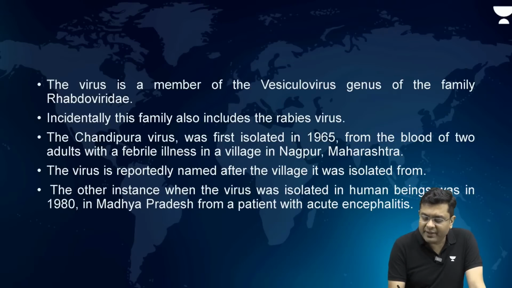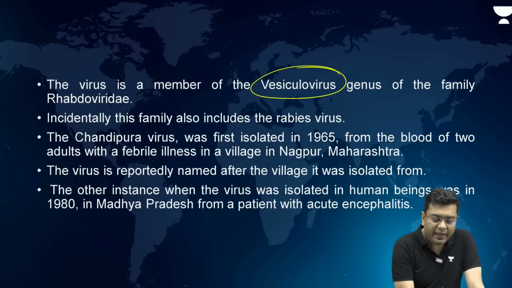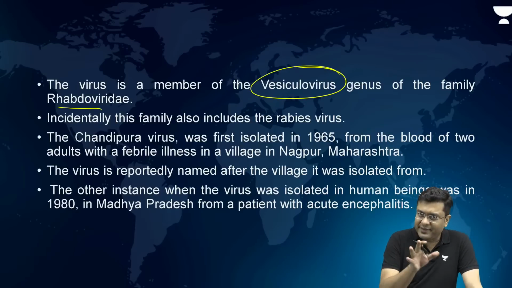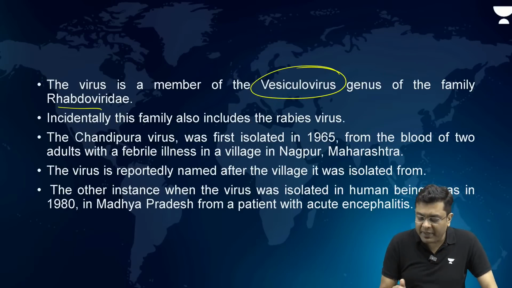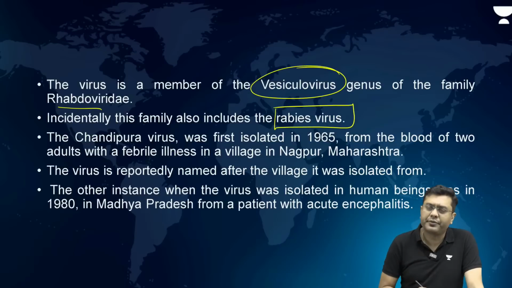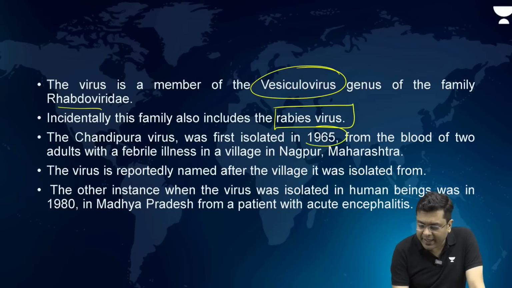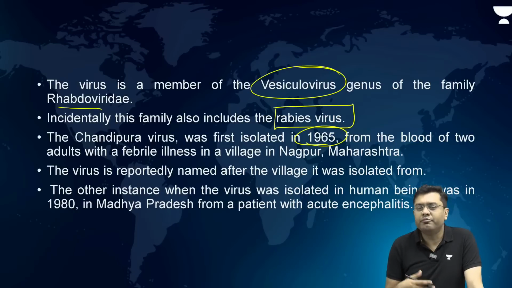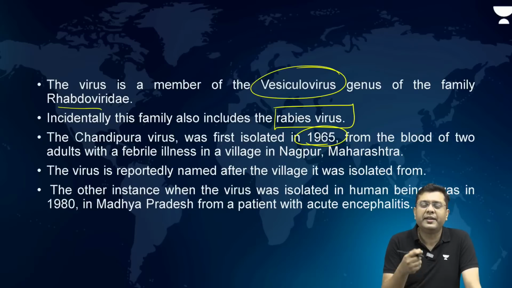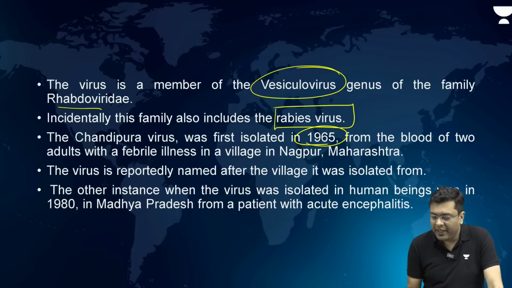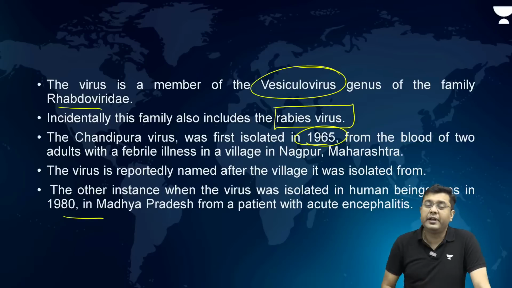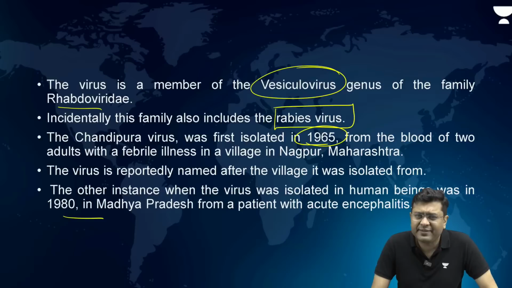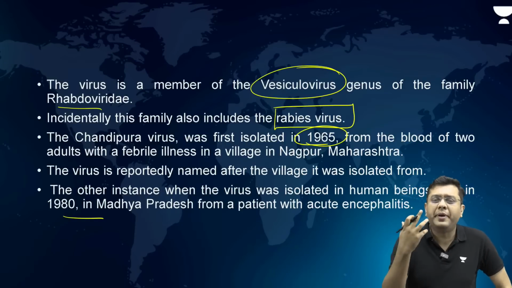This Chandipura virus is a member of the vesiculovirus genus of the family Rhabdoviridae. It is the same family from where you have the rabies virus. That is important for your prelims. First isolated in 1965 from the region of Maharashtra around Nagpur, and from the region where it was detected, that is where the name Chandipura has been derived from. It has also been isolated from Madhya Pradesh, and the basic common occurrence is that it leads to encephalitis, that is swelling of the brain tissues.